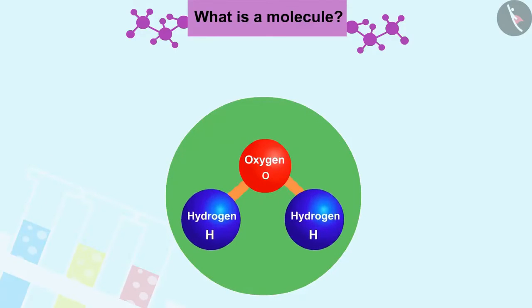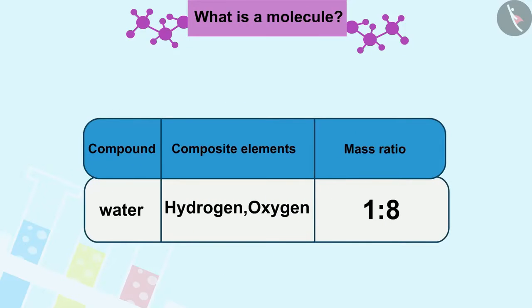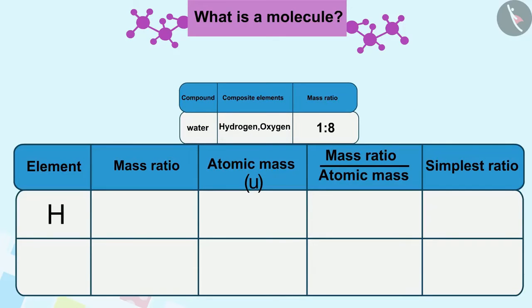The mass ratio of hydrogen and oxygen atoms in a water molecule is 1:8, and the mass of hydrogen atom is 1U. The mass of oxygen atom is 16U.